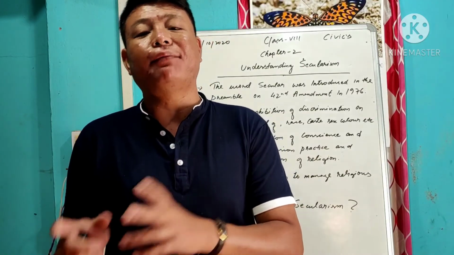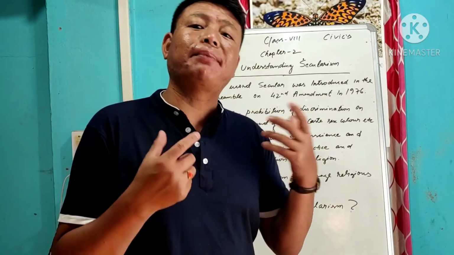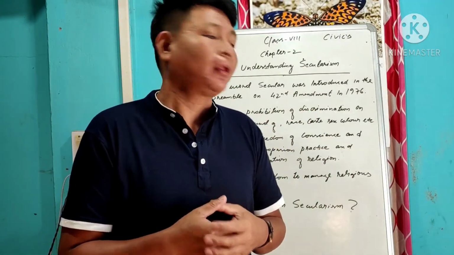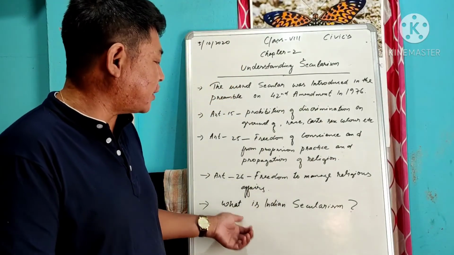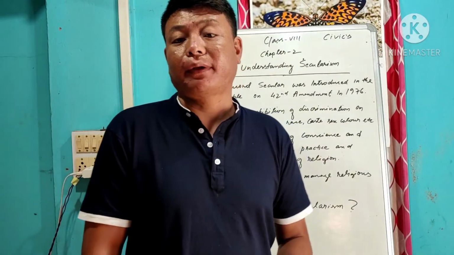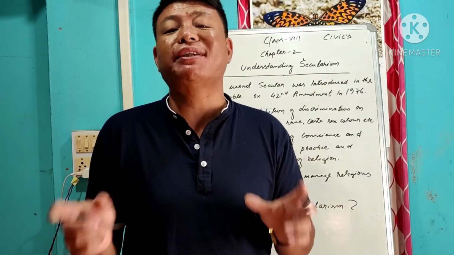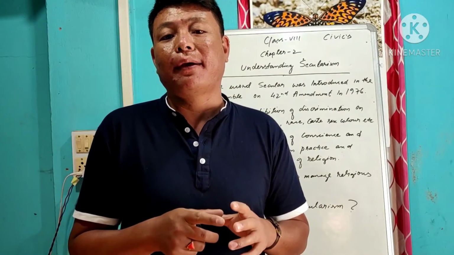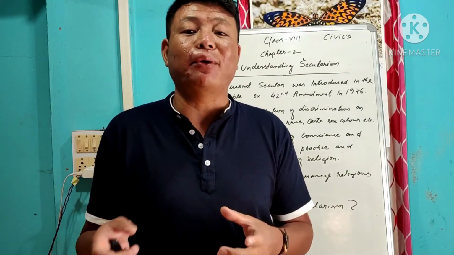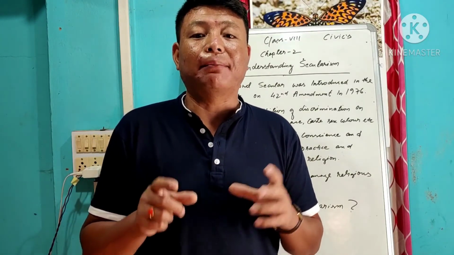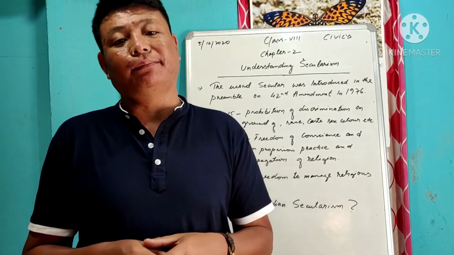And if you check the dictionary also, you may get different definitions there. The last topic is what Indian secularism is. When we write our religion, there is an option for which religion you believe in. But when we write nationality as Indian, a particular religion is not there.